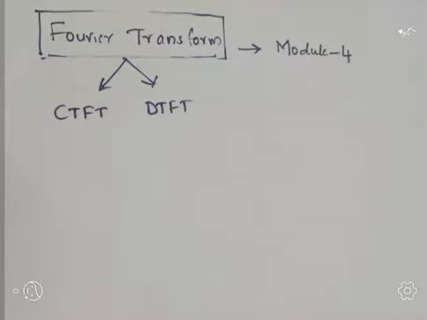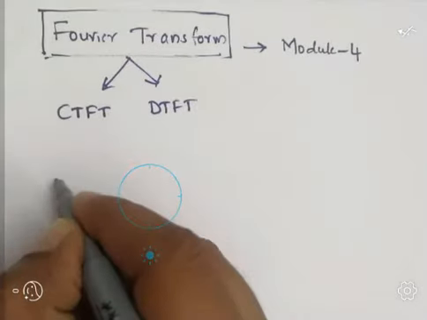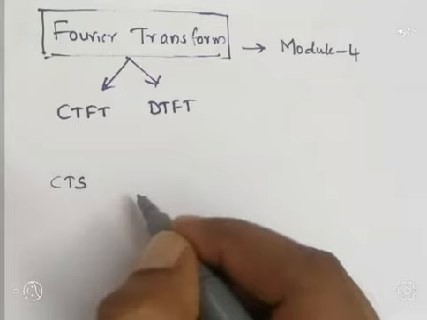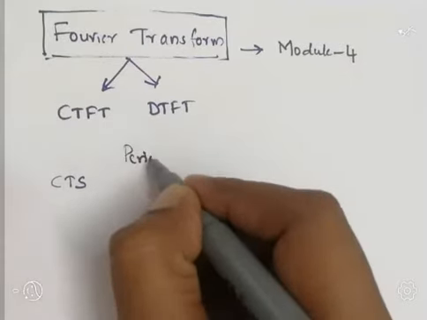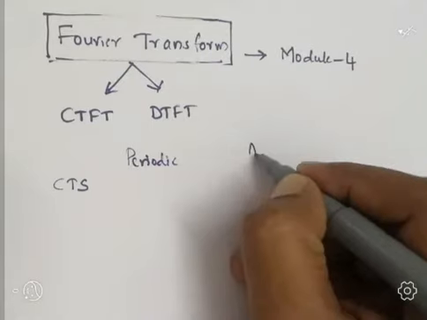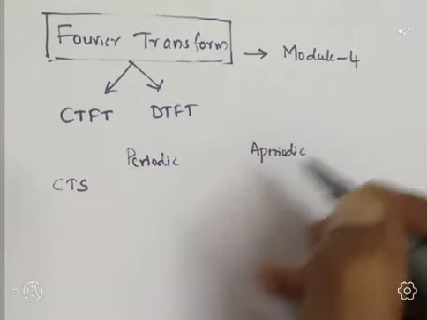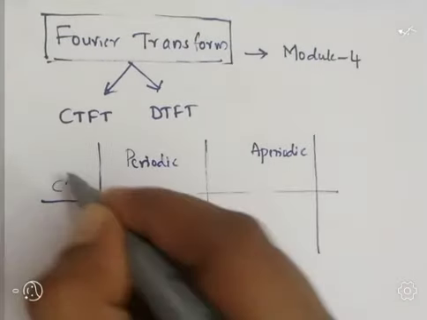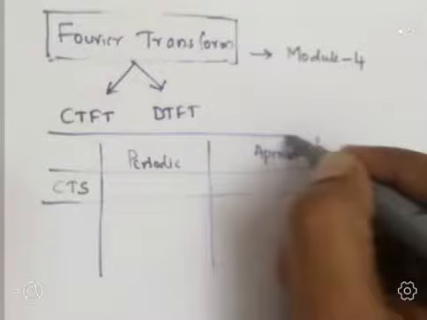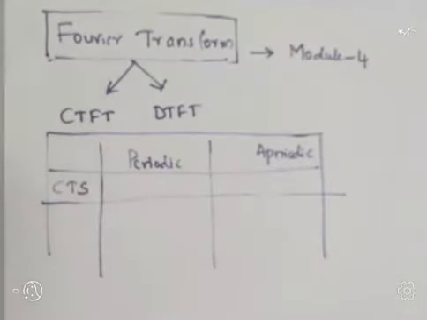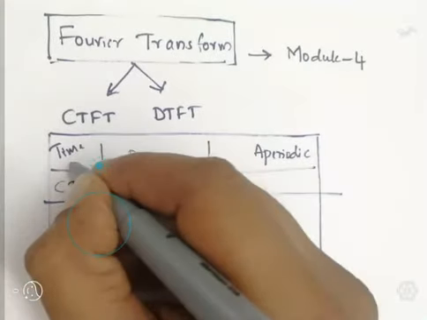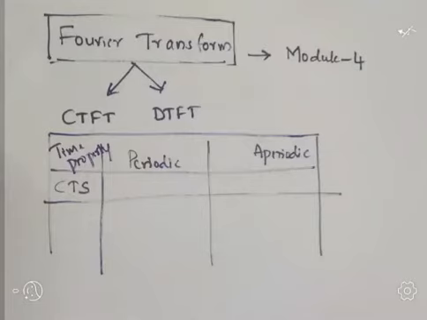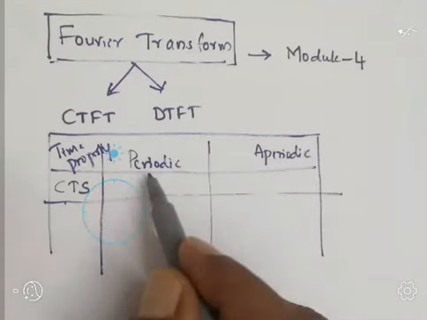Time property means, if the given signal is a continuous time signal, it can be periodic or aperiodic.